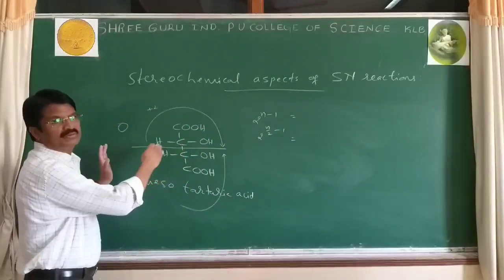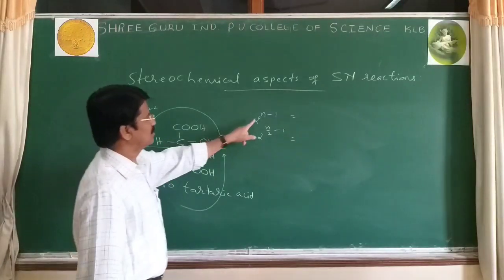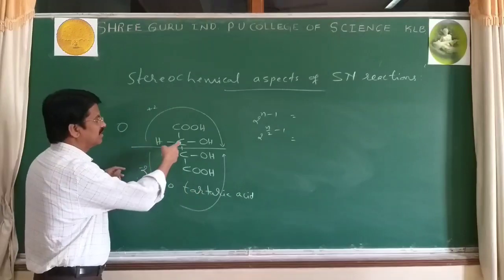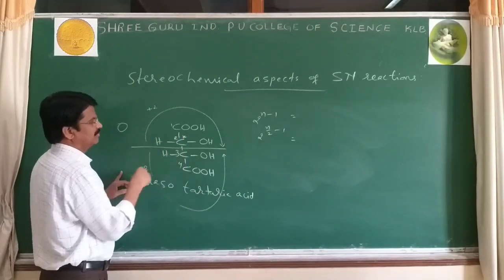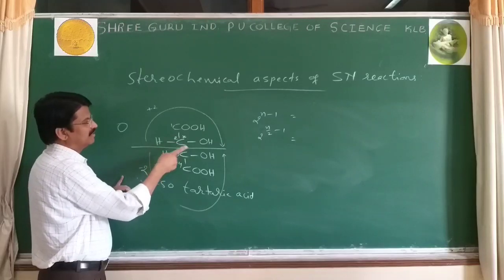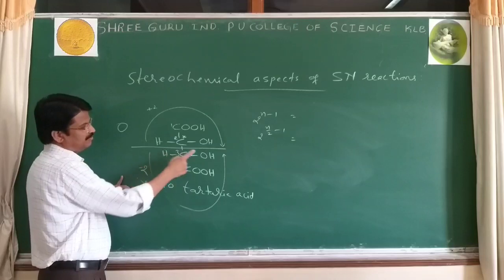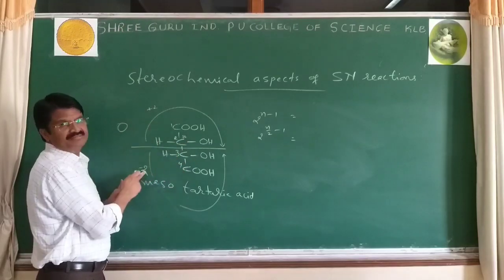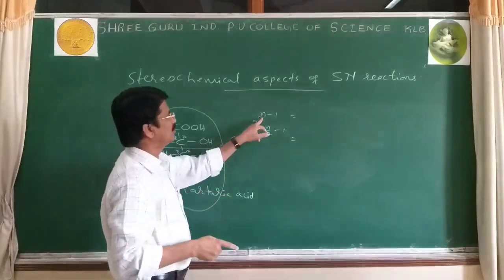Number of what? Optically active compounds equal to 2 raised to n minus 1, and n is the number of chiral carbons. Now see here, 1, 2, 3, 4. Chiral carbon second: A, B, C, remaining part D. Third: A, B, C, above part D. Therefore, there are 2 chiral carbons and n equals the number of chiral carbons.